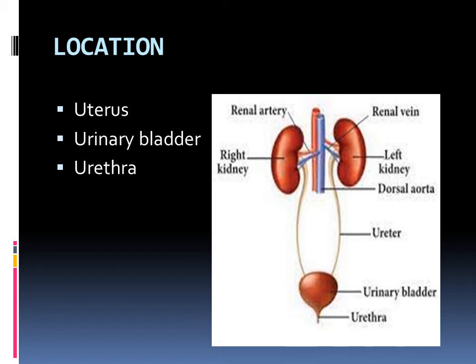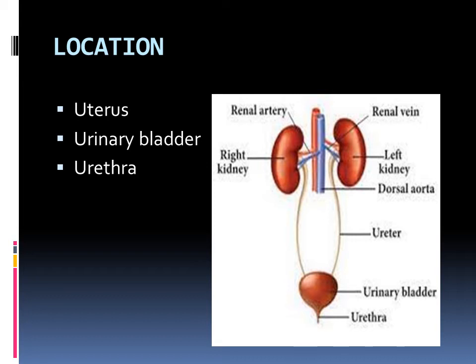The first one is the uterus. When a female is carrying the child, the uterus has to expand, right? So in the uterus, this transitional compound epithelium is present. When she is carrying the child, the uterus will stretch.